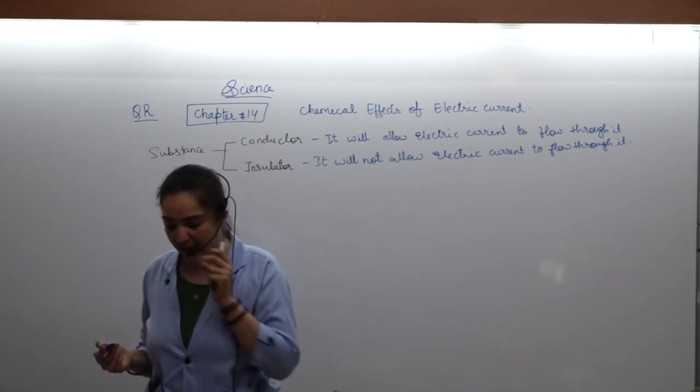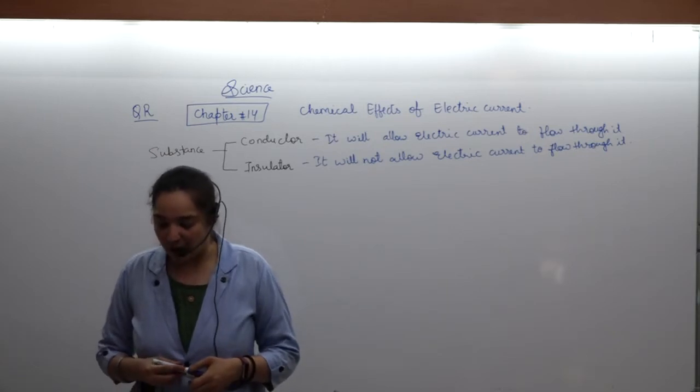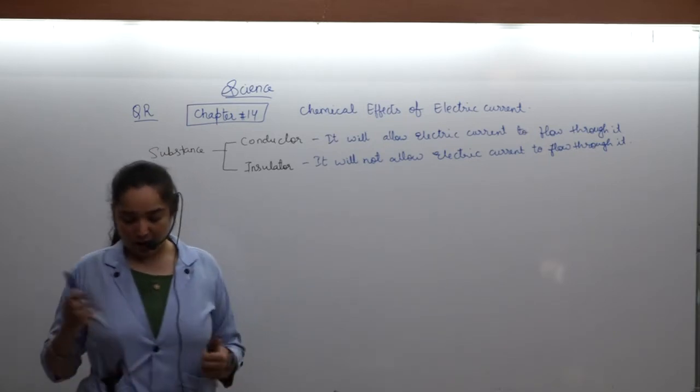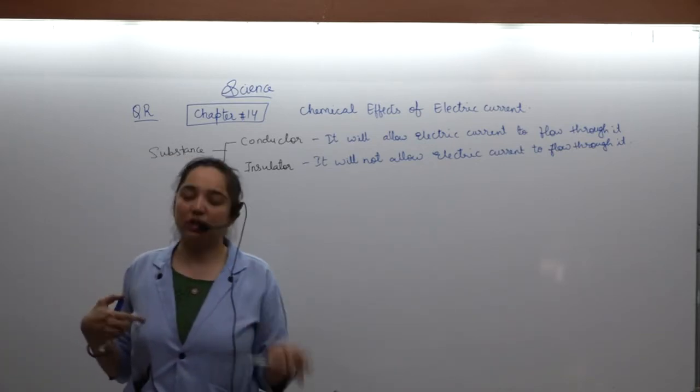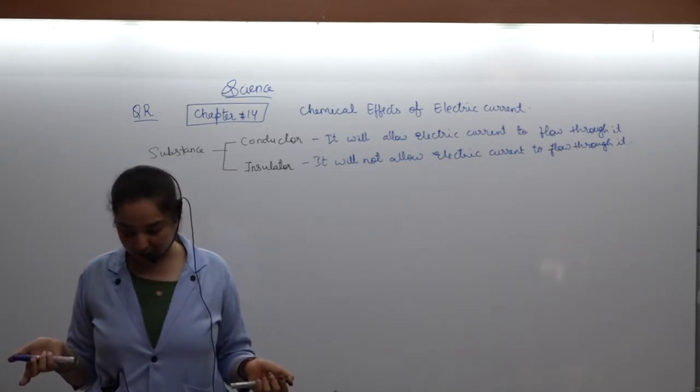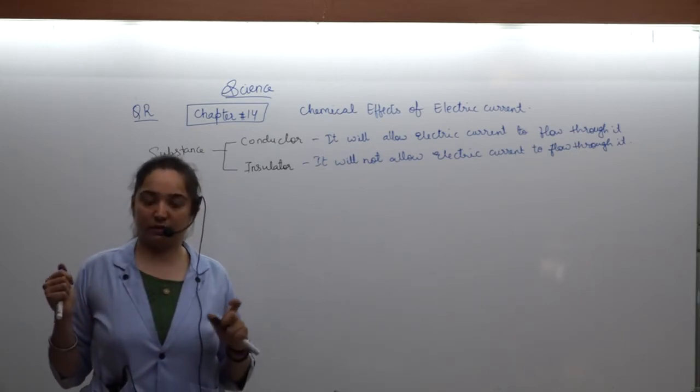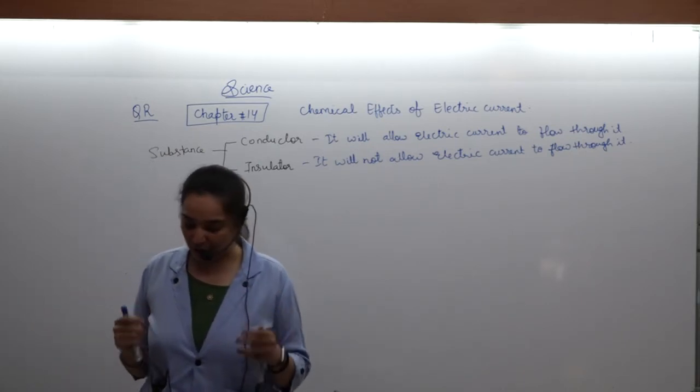Most of the substances allow electric current to pass through them under certain conditions. So instead of using the terms conductors and insulators, we use the terms good conductors and poor conductors. Some allow and some do not allow.